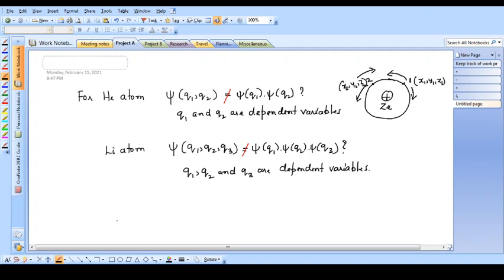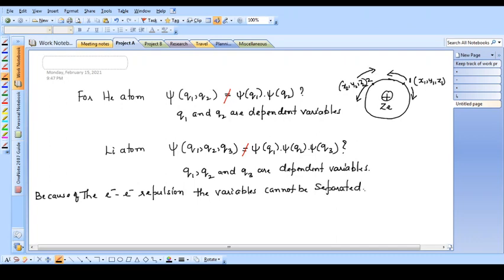And why are the variables dependent? Because of the electron repulsion. I will write like this: because of the electron repulsion, the variables cannot be separated. Why can't the variables be separated? Because of the presence of electron repulsion.